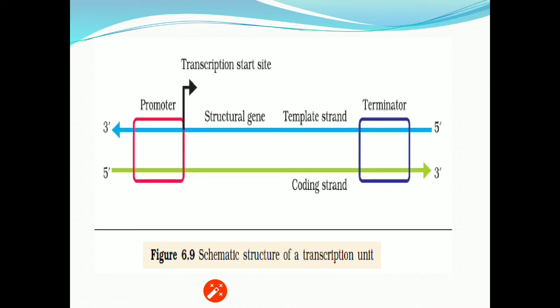Now on the template strand, the region in between the promoter and terminator is termed the structural gene. It is called the structural gene because it will form the RNA strand.